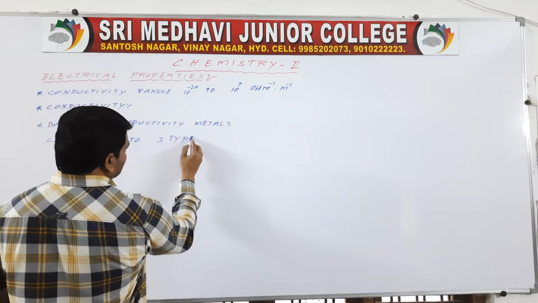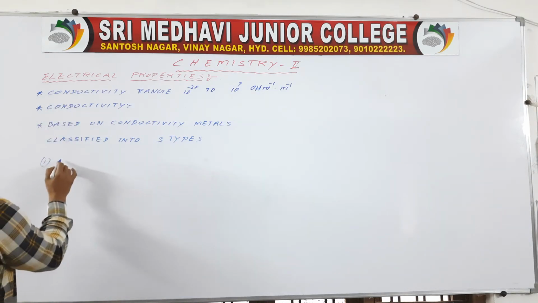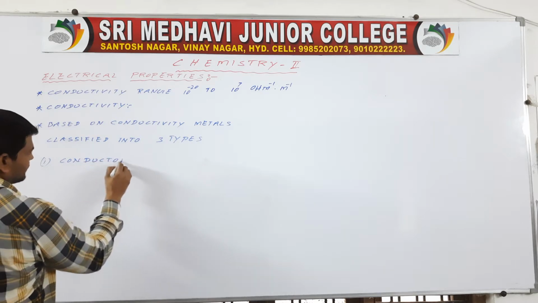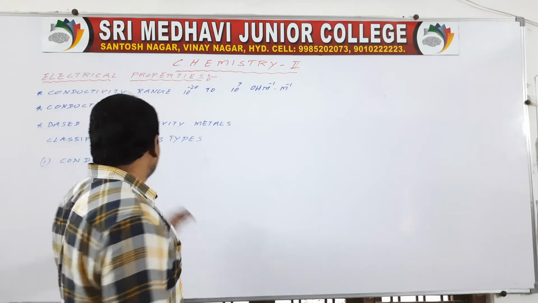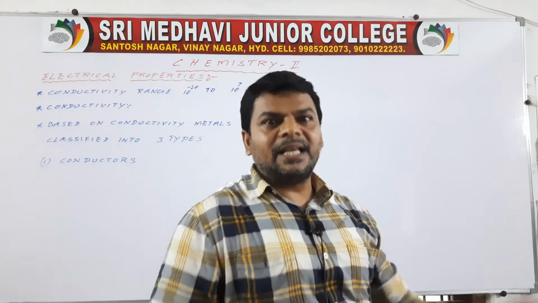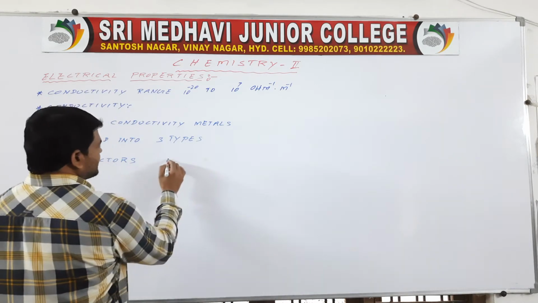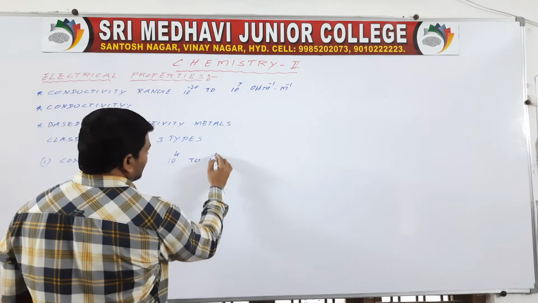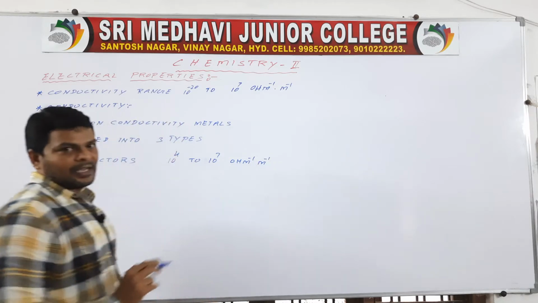The first one is conductors. Conductors, not bus conductors who give tickets. Conductors are those which pass electricity freely through them. The range is between 10 power 4 to 10 power 7 ohm inverse meter inverse.